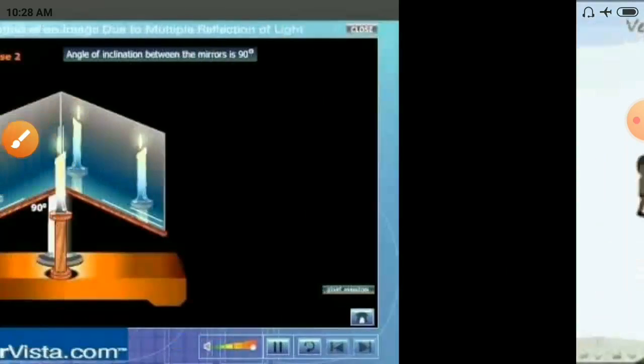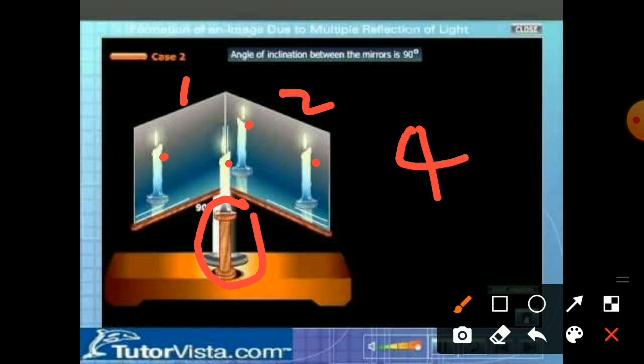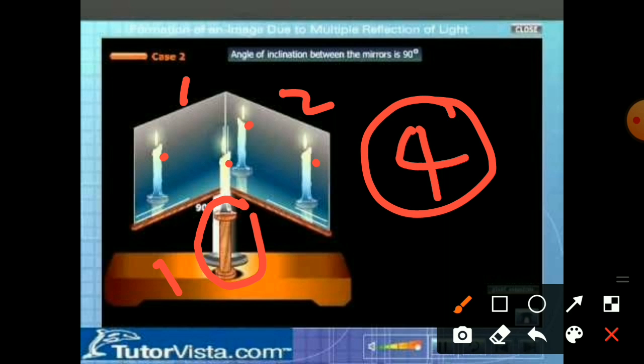Just see here. How many plane mirrors are there? Two plane mirrors. Here the candle is the only object, but there is one image here, one image here, one image here, and one image here. Overall, 4 images are appearing. Object only one, but images are how many? Images are 4. How is it possible?